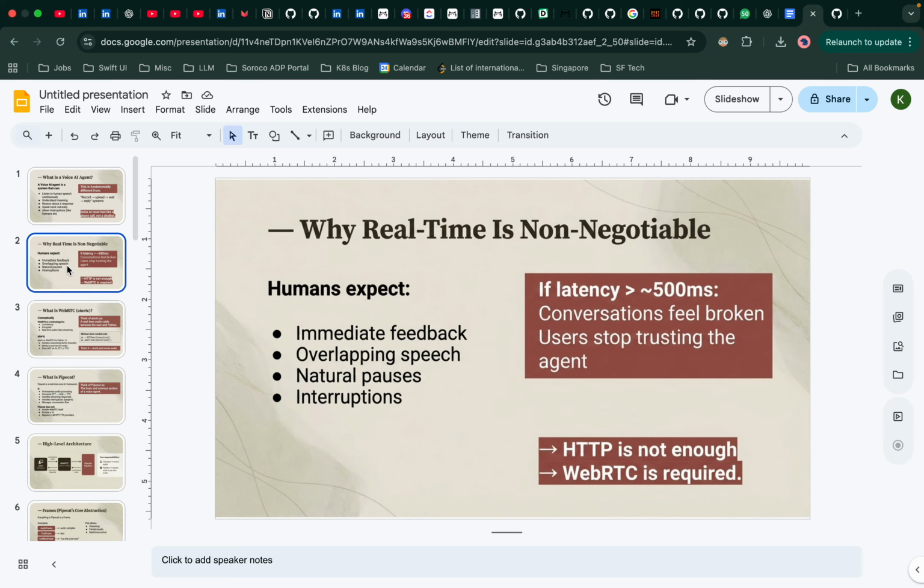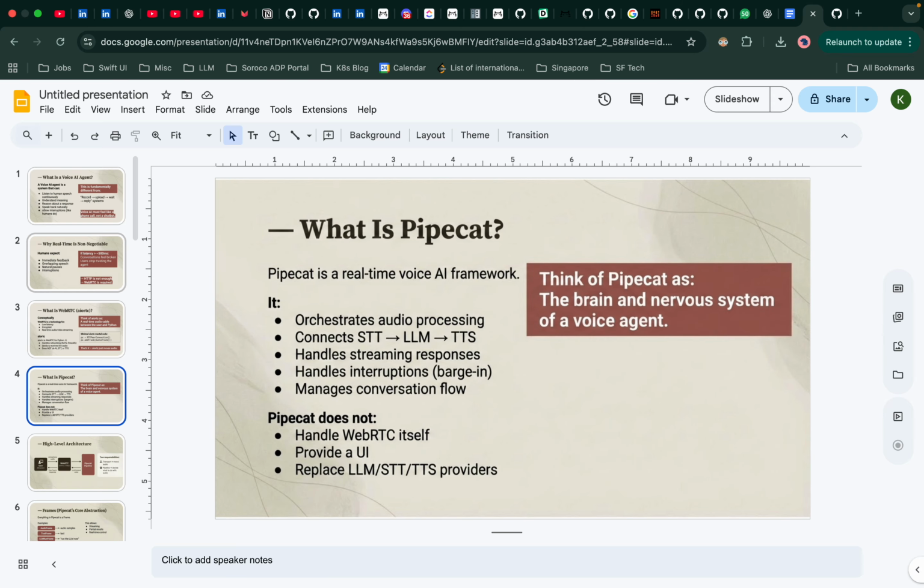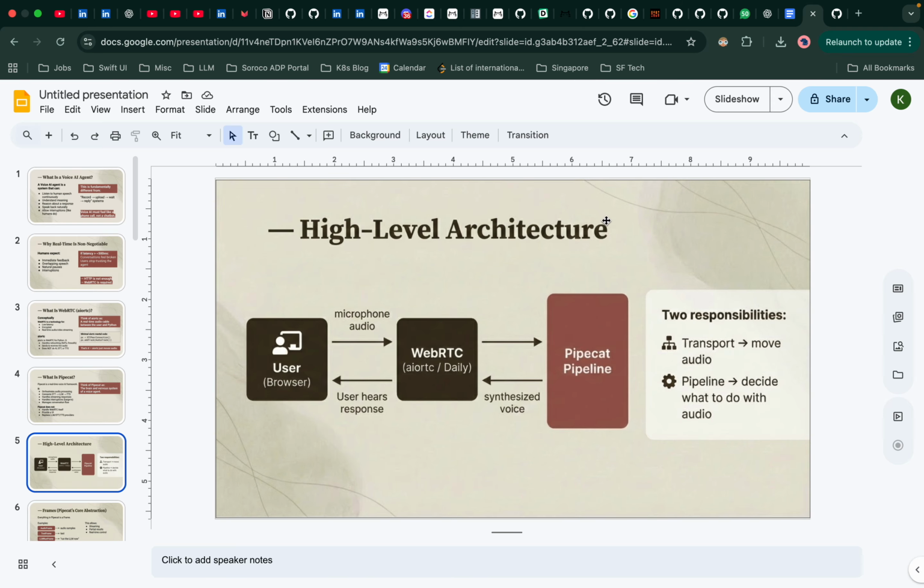So just to recap, we have this Pipecat pipeline which takes care of what the AI is doing, what the behavior of the AI is, and aiortc takes care of the audio, it moves the audio, and the Pipecat pipeline decides what to do with the audio.